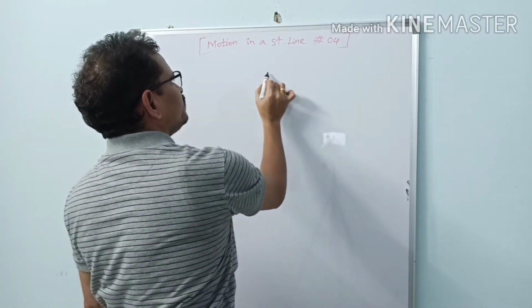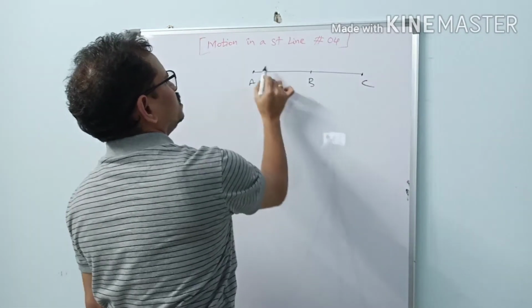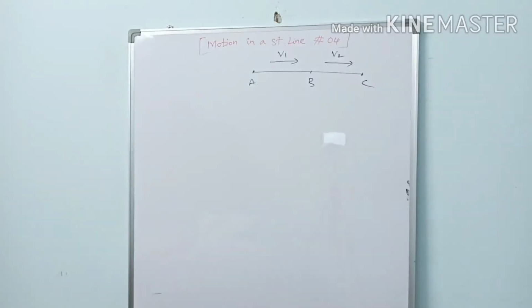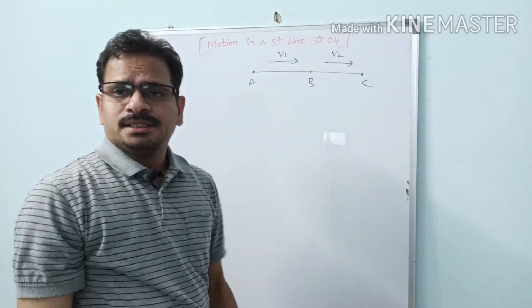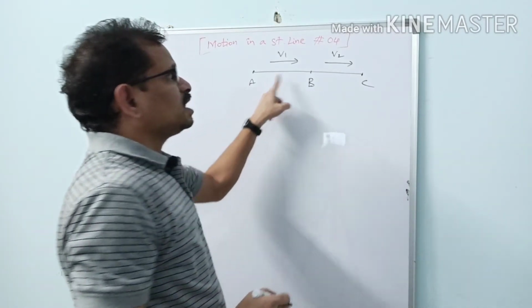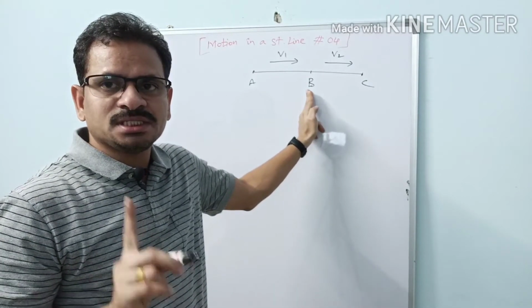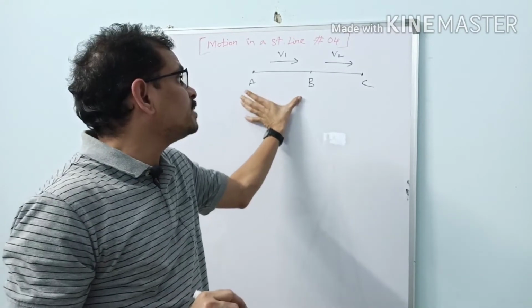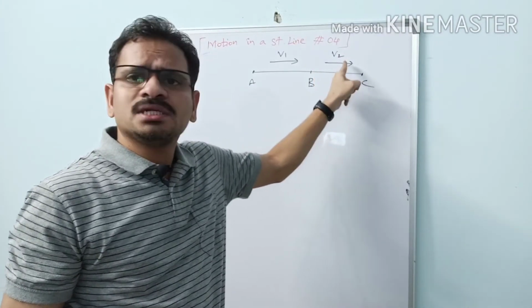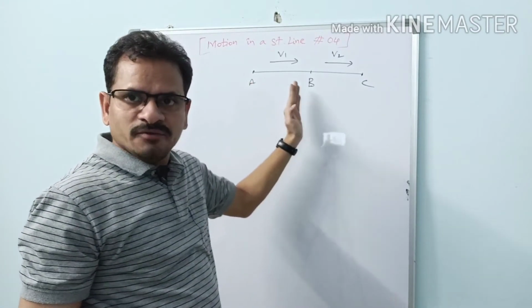When the bodies were moving with a constant velocity like this, suppose from A to B to C here. So A to B velocity is V1, B to C velocity is V2. What type of motion is this one? Is it uniform motion or is it accelerated motion? From here to here, A to B, the body is moving with a constant velocity v1. So it is uniform motion from A to B. From B to C, the body is moving with a constant velocity throughout this journey, v2. It is also uniform motion only. From A to B, it is uniform motion. From B to C, it is uniform motion.